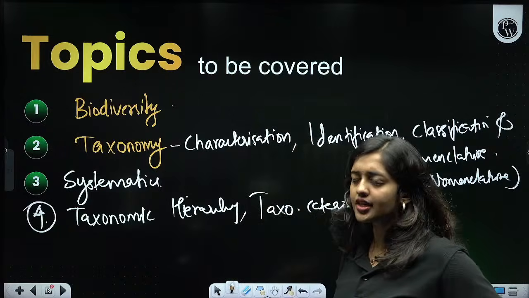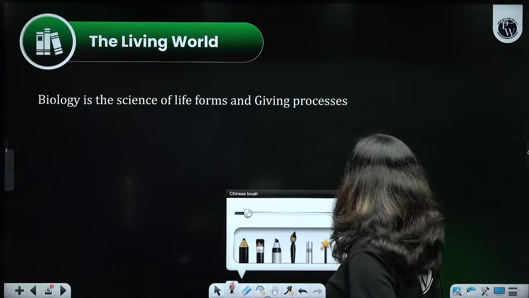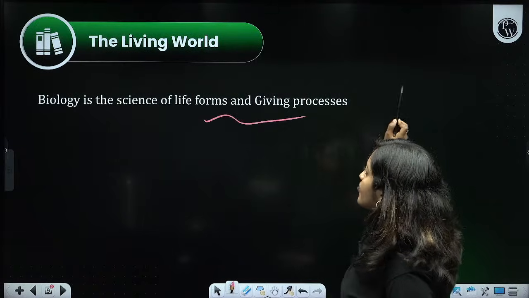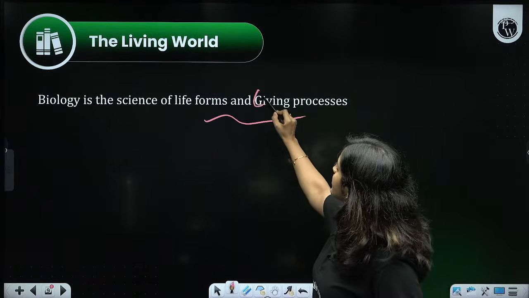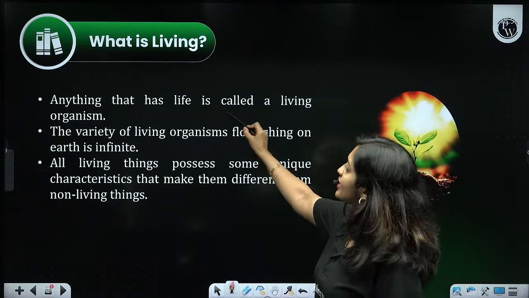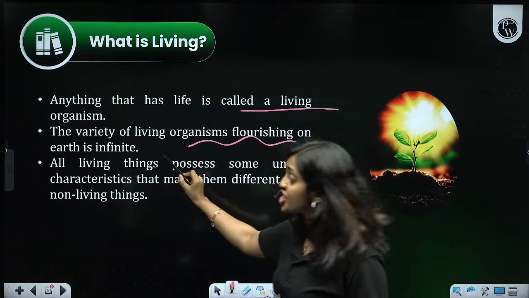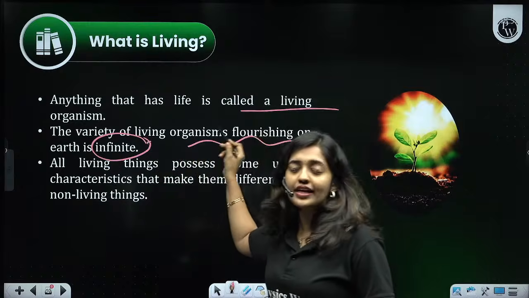So let's start discussing. The things we already discussed are written here. Biology is a science of life, life forms and living processes. Anything that has life is called a living organism. The variety of living organisms flourishing on the earth is infinite, it will count up to millions.